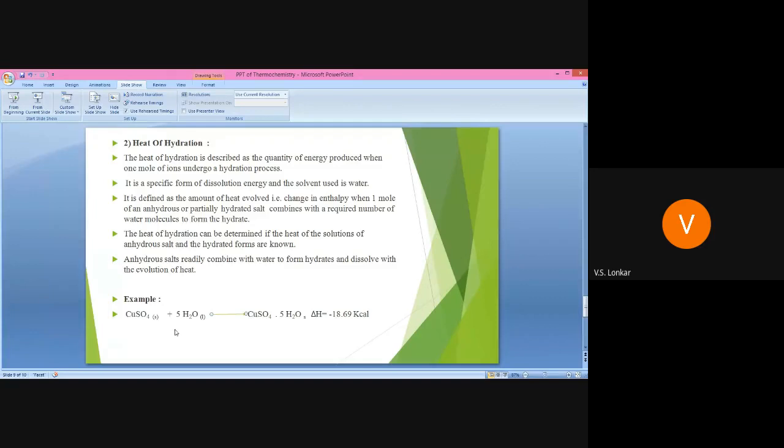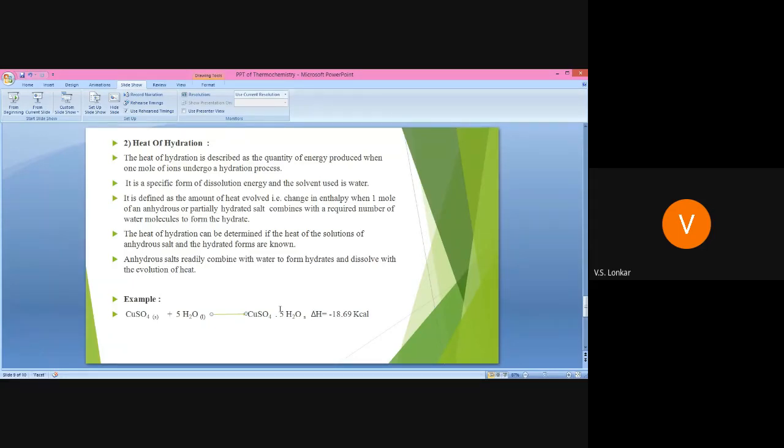See the reaction: copper sulfate solid plus 5H2O liquid gives CuSO4·5H2O solid, and here we get delta H equal to minus 18.69 kilocalorie. This is a simple real example: copper sulfate solid plus 5H2O liquid gives CuSO4·5H2O solid, and in that process delta H is minus 18.69 kilocalorie.